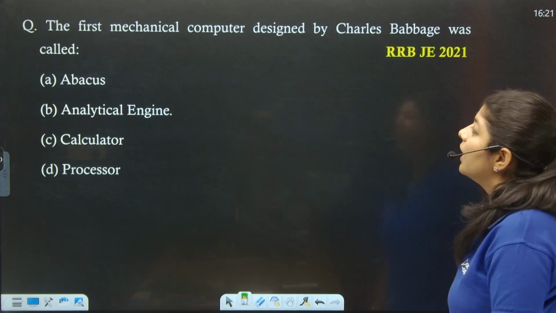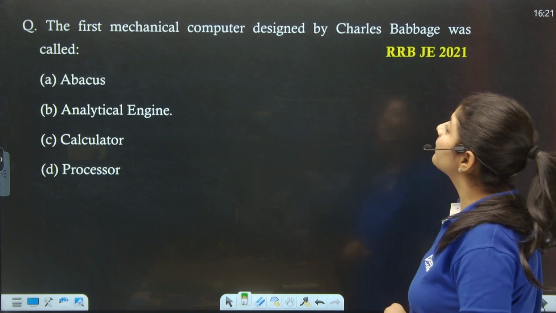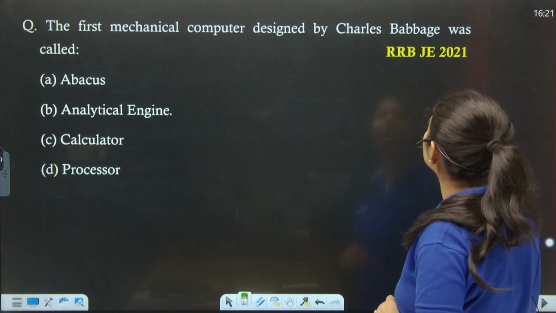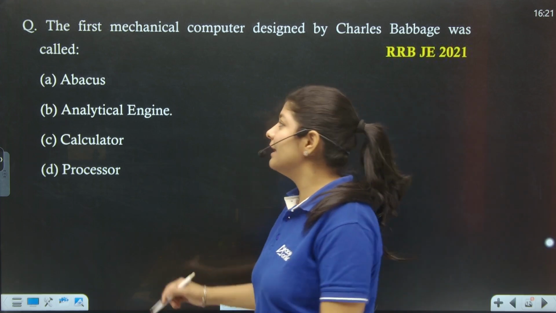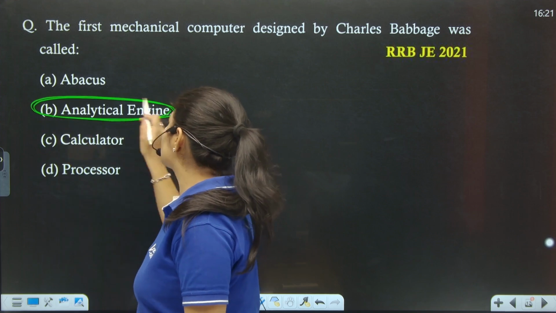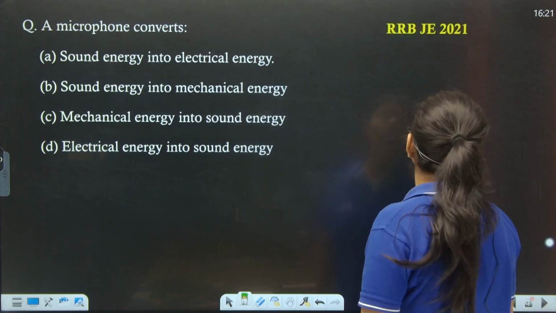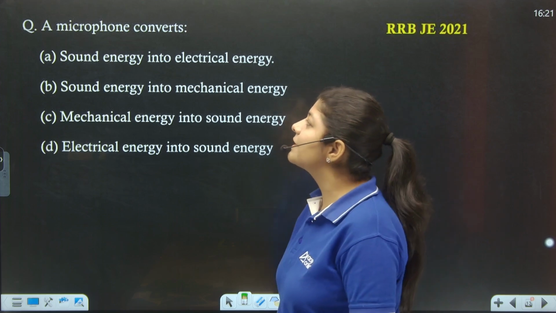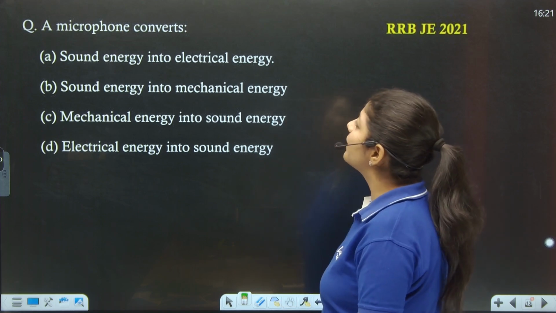Next. The next question says that the first mechanical computer designed by Charles Babbage was called, it is nothing but the analytical engine. Option number B is the correct one. Right? Next. The next question says that a microphone converts what? Sound energy into electrical energy.